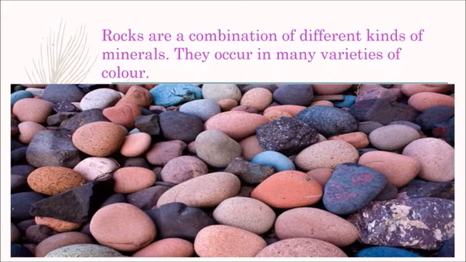They occur in many varieties of color. Let me explain this point. So, because of the combination of different kinds of minerals in the rocks, we get a variety of color. Here, we can see the picture of rocks in a variety of colors.